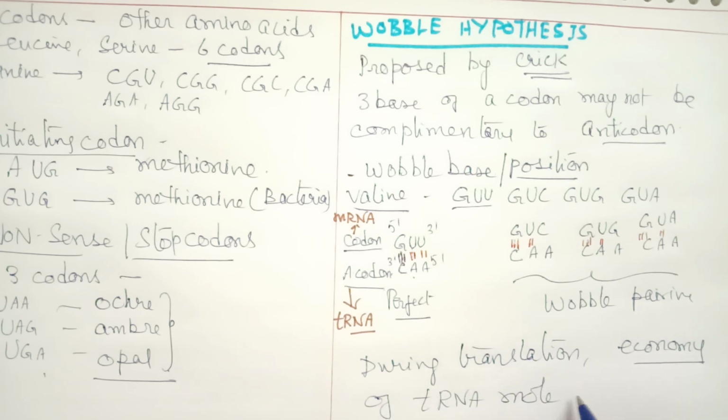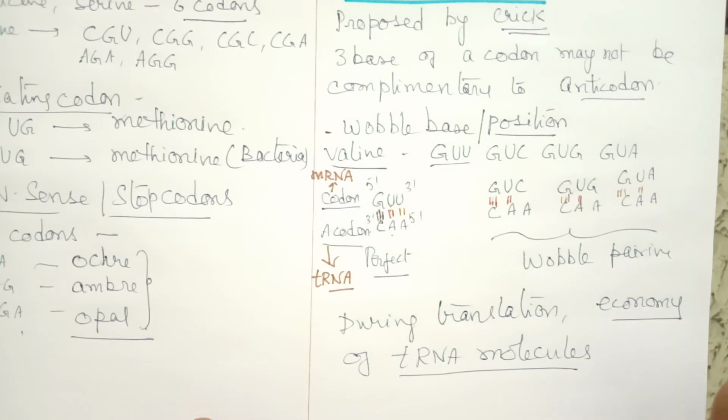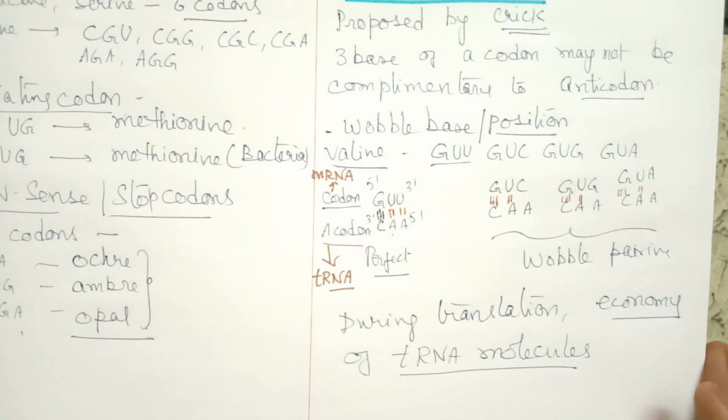Economy means there will be saving of tRNA molecules. They will be conserved or they will be saved. So here instead of 4 tRNA molecules, there is requirement of only 1 tRNA molecule. So this was very important finding explained by Crick, and that is named as wobble hypothesis.